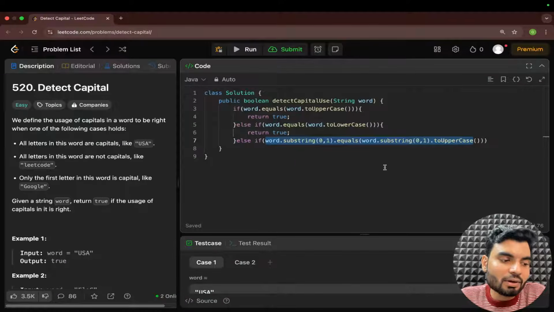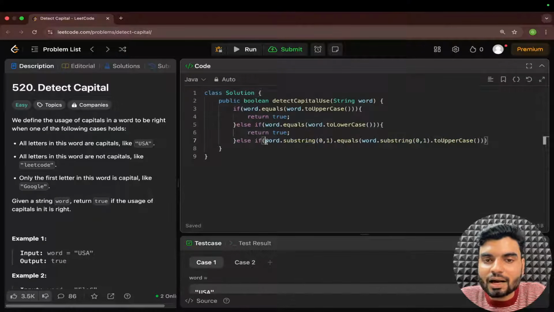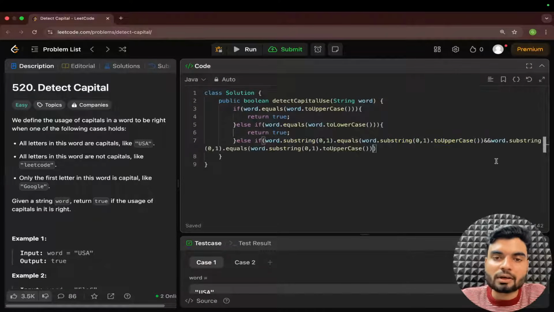Okay, we are handling this. But what about the other letters, the remaining string? So here you will write the end condition, which means this should be true. Along with this, the remaining should be lowercase. So I'll copy this whole thing and compare that with the lowercase version.